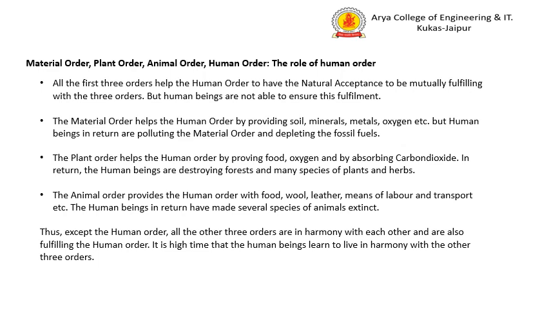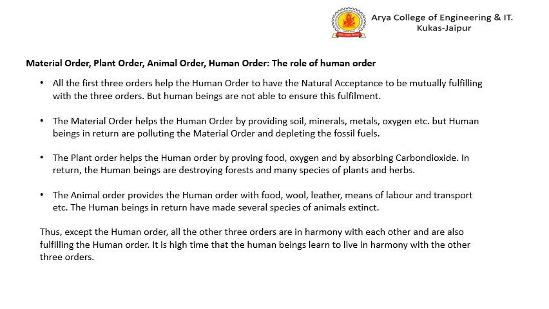The plant order is also helping the human order by providing the food, the gases, by also absorbing the carbon dioxide. But what is the human being doing? It is cutting down the trees, destroying the forests, and that is why lots of calamities are occurring. It is also causing extinction of various species of plants, and that is destroying the balance of nature.